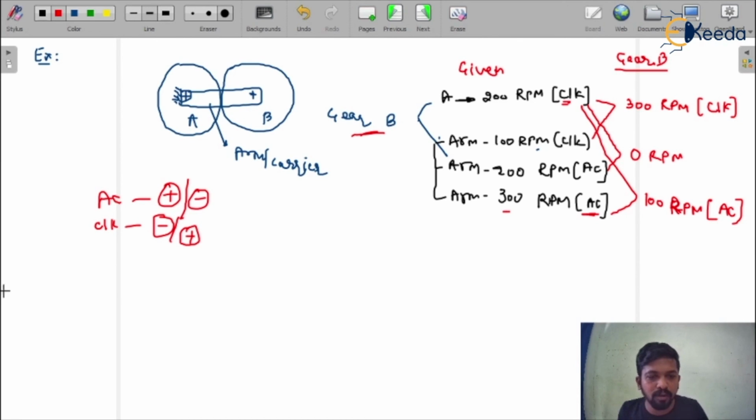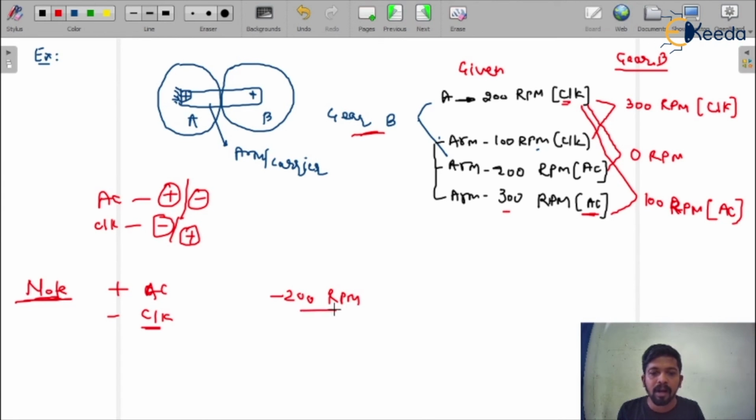Let me show you the important points. If in the question you assumed positive as anti-clockwise and negative as clockwise, and finally you get the answer minus 200 RPM, how do you put the answer in the question? Sometimes they ask you the magnitude only. Read the question and see what is being asked. Sometimes they ask you only the magnitude, so don't put the minus sign along with the magnitude.